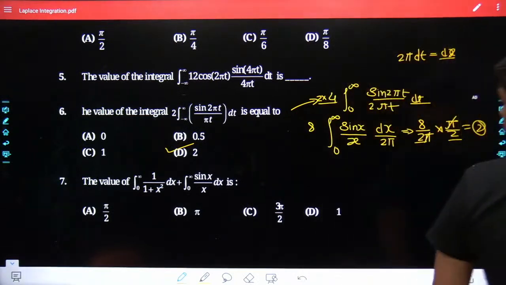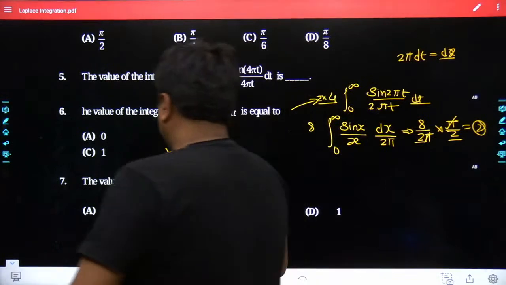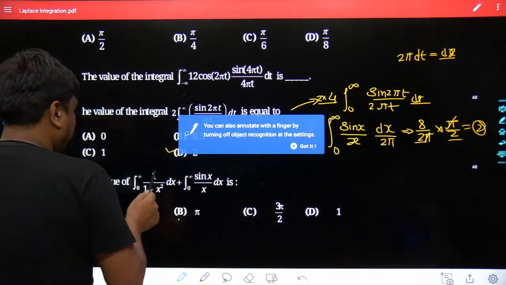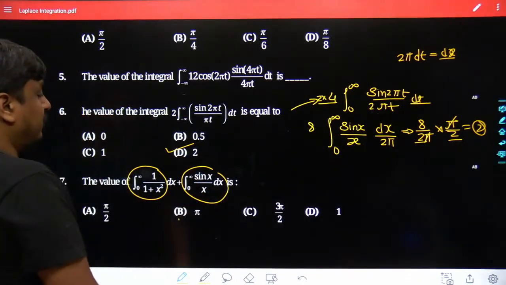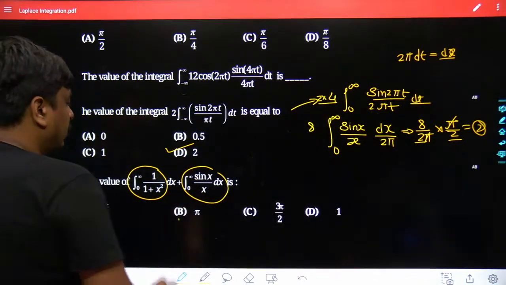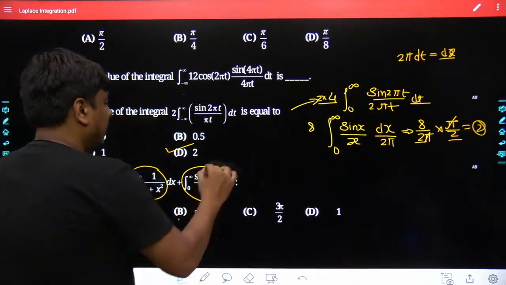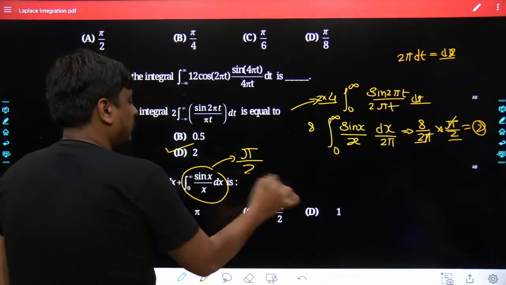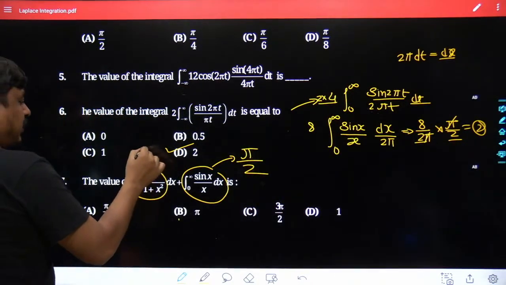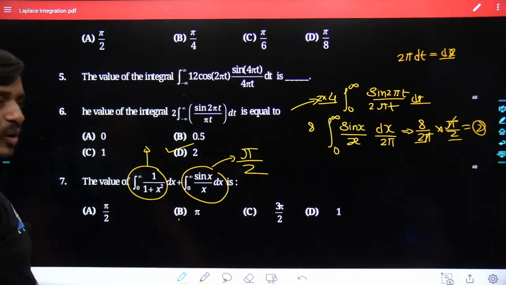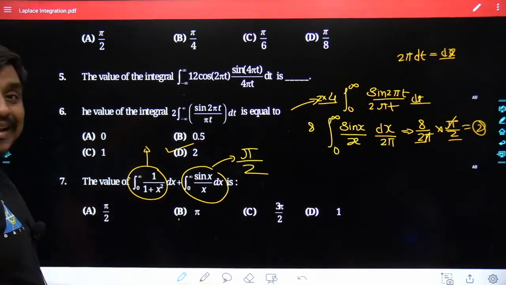In the same sequence, let me focus on question number 7. Tell me what would be its answer. Although we have been dealing with two different kinds of definite forms of the improper integral, the value of sine x divided by x, where the integration is taken from 0 to infinity, is clearly known to me, which is pi by 2. And if I take the antiderivative of 1 upon 1 plus x square, what would it be? It would be tan inverse of x.